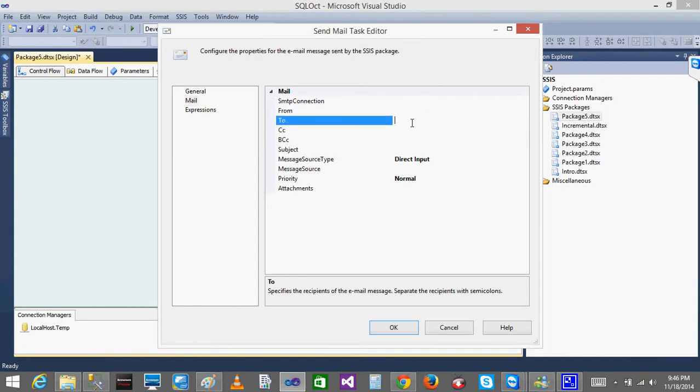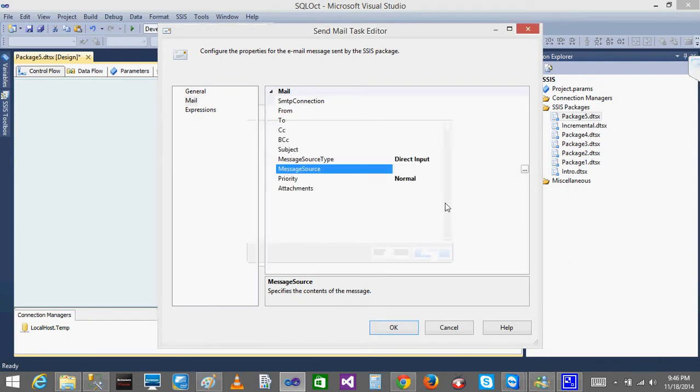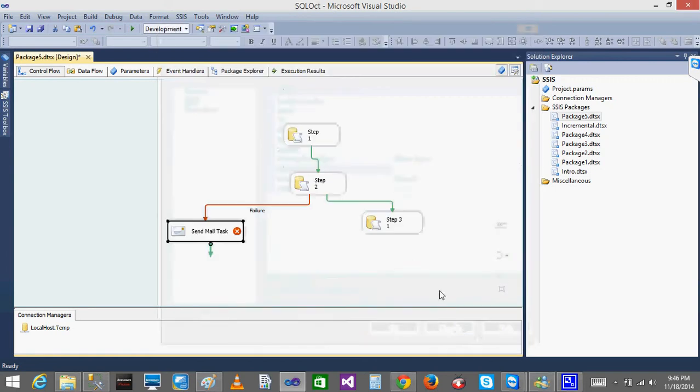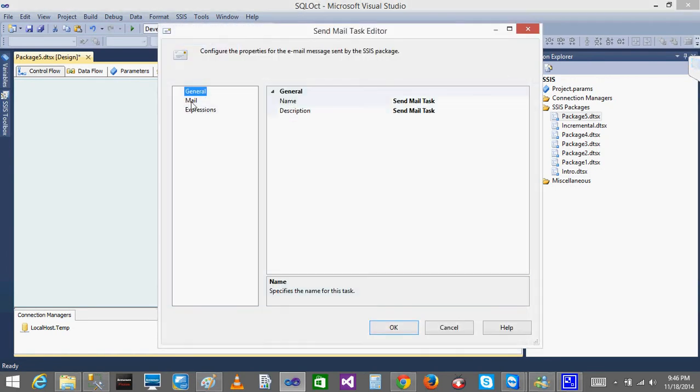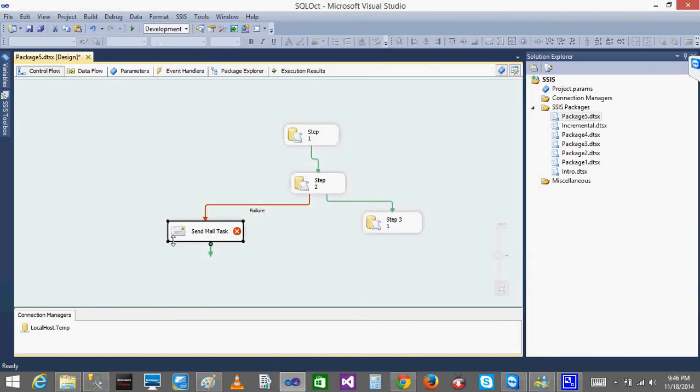You are going to give from and to whom you are going to copy. If you want to add an attachment, you can attach things like the error message and everything. If you want to have the message source, you can write whatever you want here, same as an email. So whenever this fails, this send mail task will execute, and whatever properties you had given, it will email to them. So that's the reason we use that failure one. Are you able to get my point?